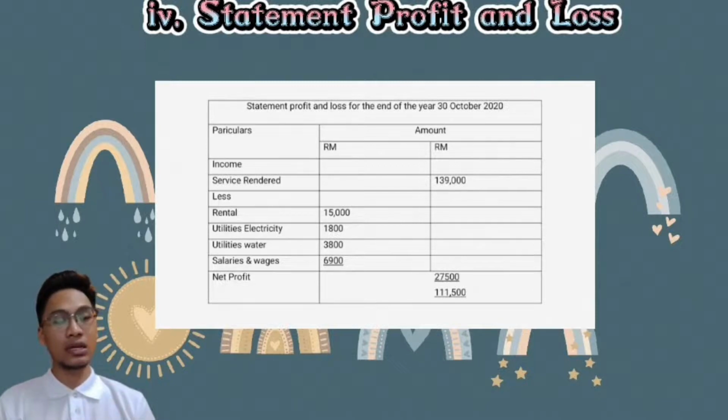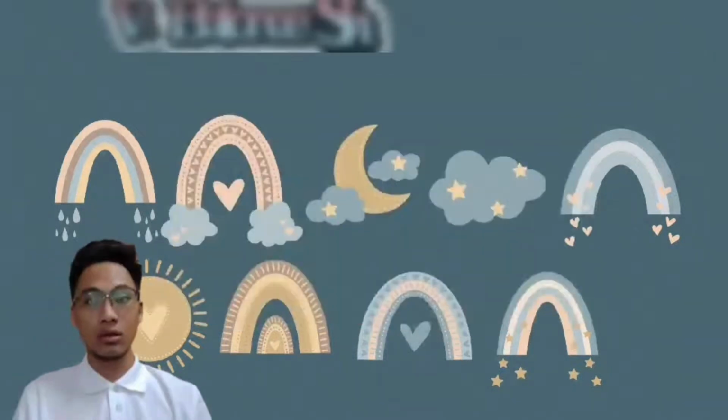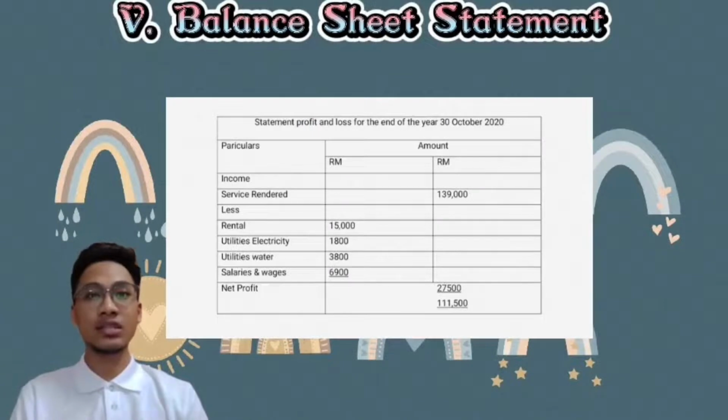Utilities water is 3,800. Salaries and wages is 6,900. So the net profit is 27,500 and 111,500,000.